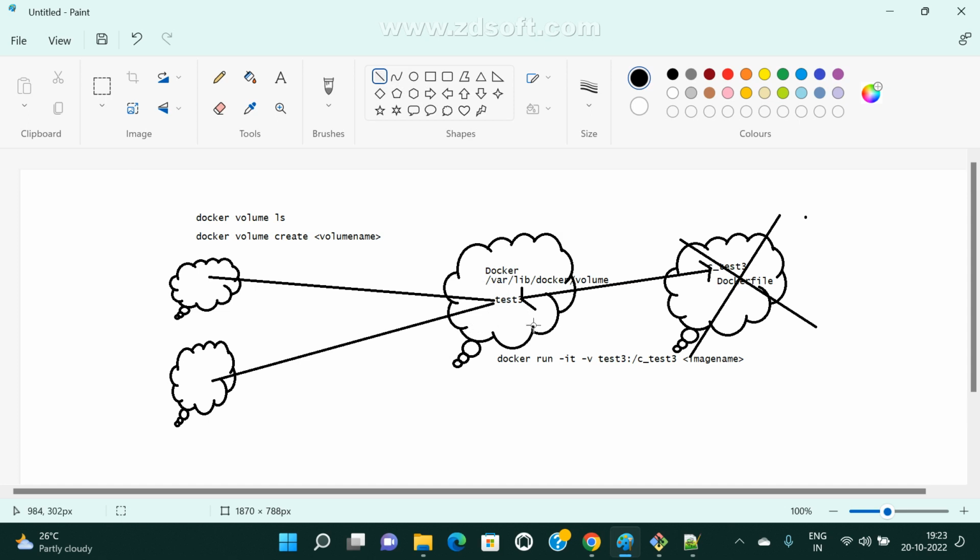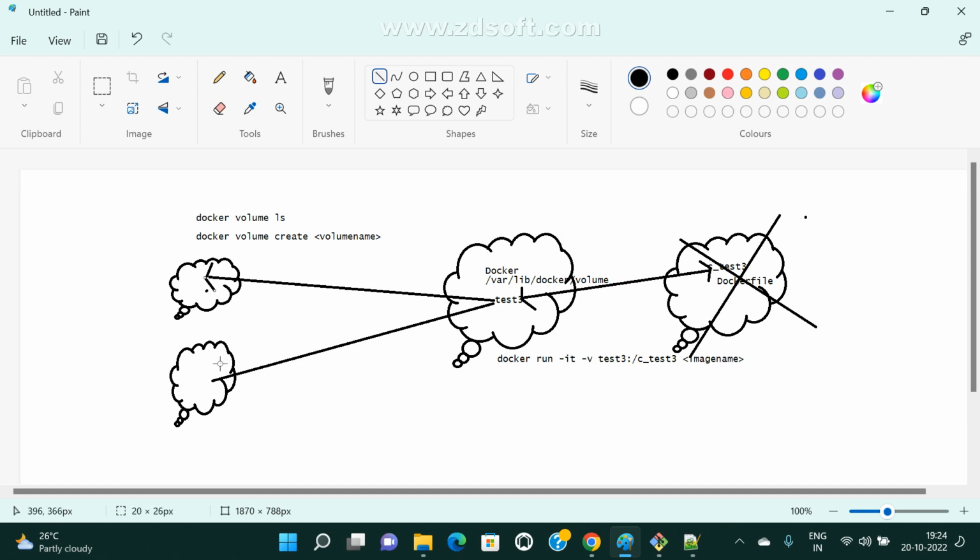Already I have my volume. I already attached this volume to one container. Now I deleted that container. Even if I had not deleted it, can I attach this volume to other containers? Is it possible or not? Yeah, possible. 100% possible.